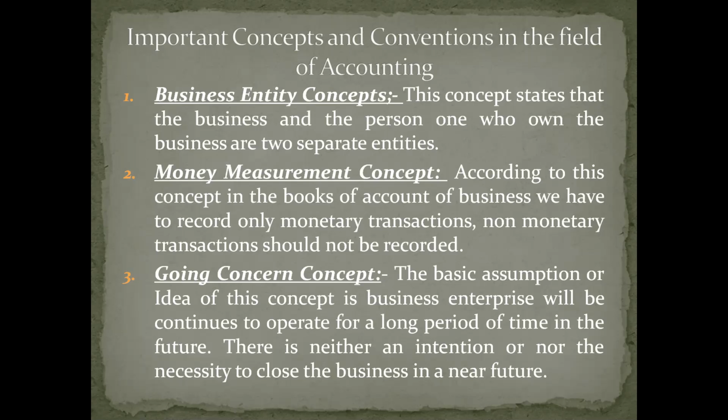For example, salary paid can be measured in terms of money, rent paid can be measured in terms of money, goods purchased can be measured in terms of money, goods sold can be measured in terms of money. But there are certain events which we cannot express in terms of money. Such transactions are called non-monetary transactions. So we should not record such transactions in the books of account. We should record only monetary transactions.